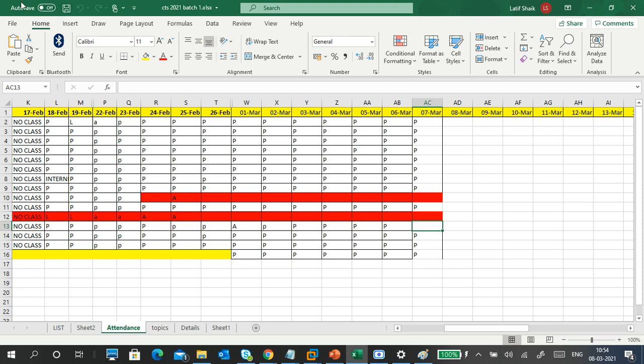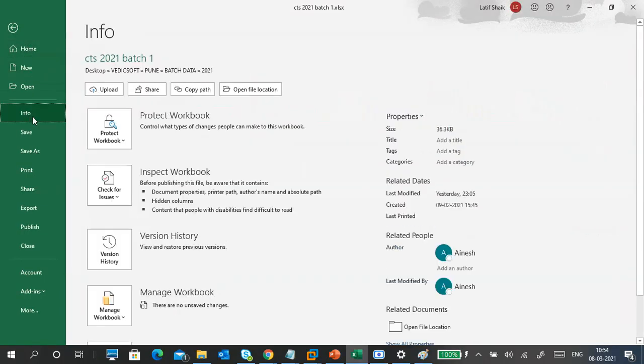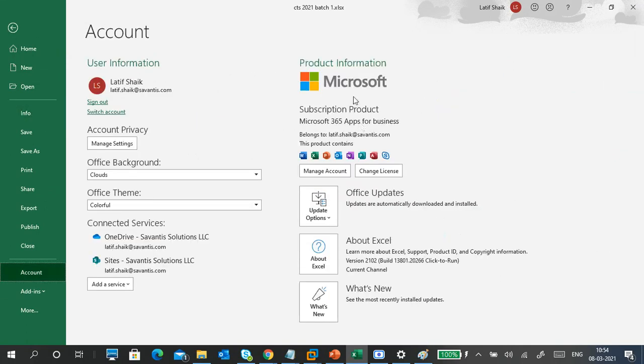I'm using Office 365. It's not showing here, but under file, info, this is Office 365. It is showing about this PC only, but you can see the account. This is an Office 365 product, and it only works with my company account. The company gives the license to me.